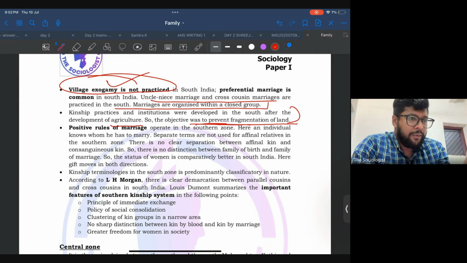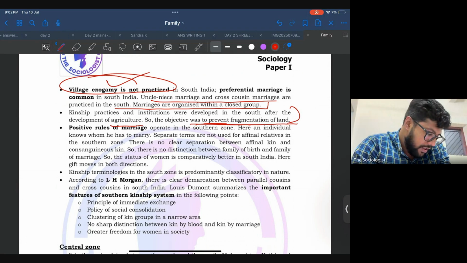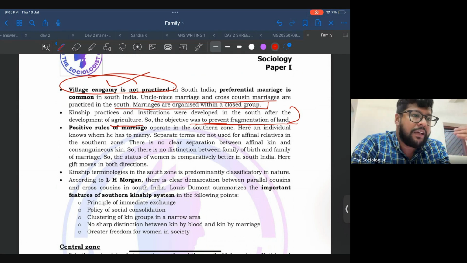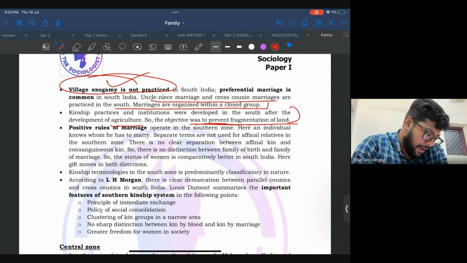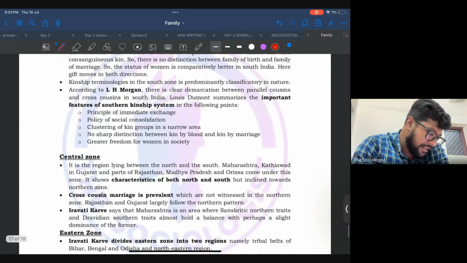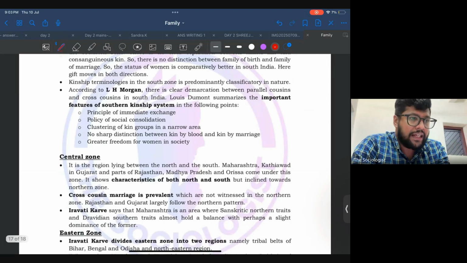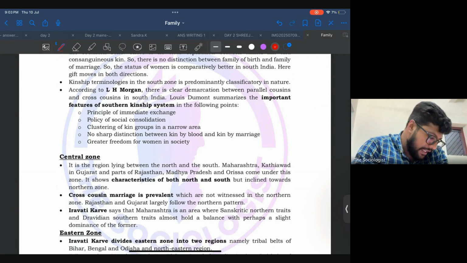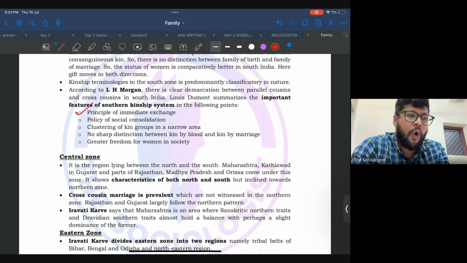You might have noticed that in the northern part we saw negative rules of marriage, where one person knows whom he cannot marry. Whereas in the southern zone, the person will be well aware of whom he can marry. So there are more positive rules in the southern part compared to the northern part. L.H. Morgan identified prominent ideas with respect to southern marriage. One thing is the principle of immediate exchange. That means the marriage will be happening with the non-people.